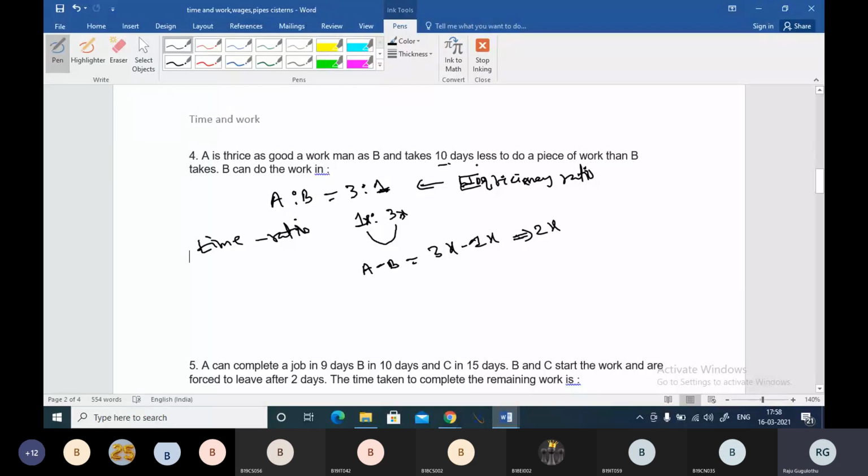This 2x is the time difference, and A takes 10 days less, meaning the difference between the times to complete the work is 10 days in the question. So this 2x should be equal to 10 days. From there we get x as 5 days. So A takes 5 days to complete the work, because 1 into 5, and B takes 15 days to complete the same work, because 3 into 5 is 15. So 15 is your answer here.